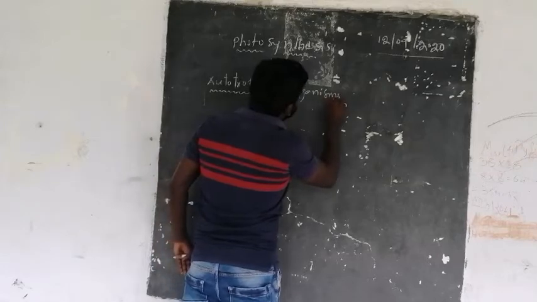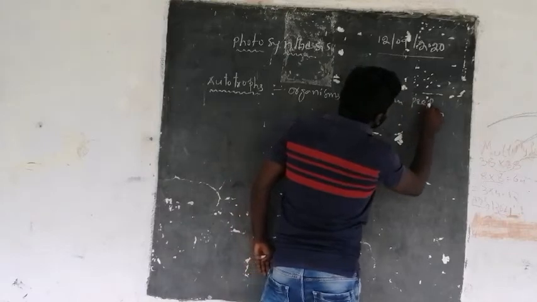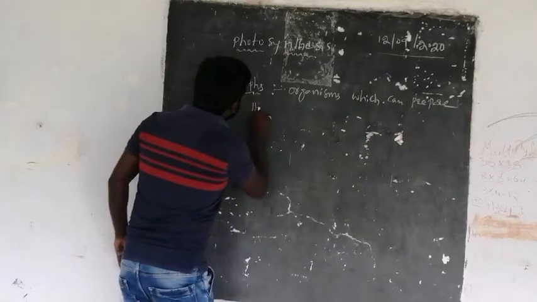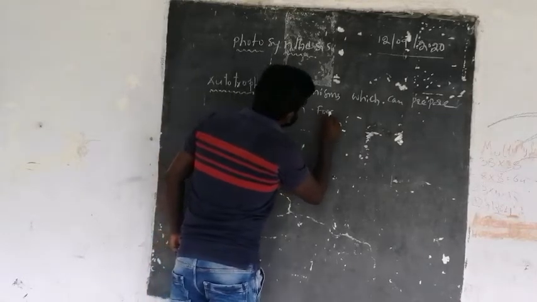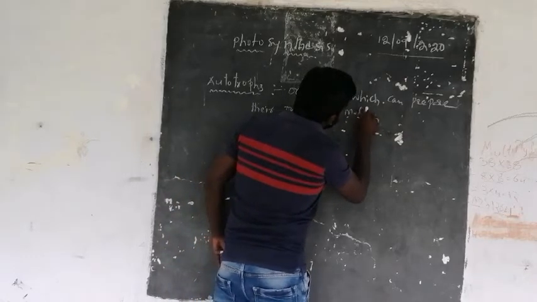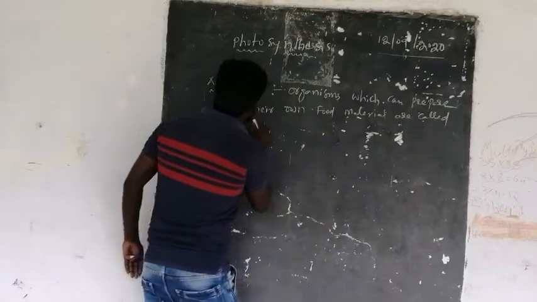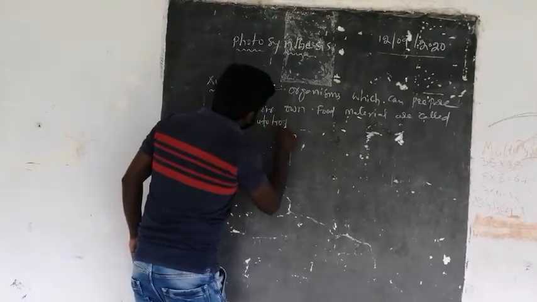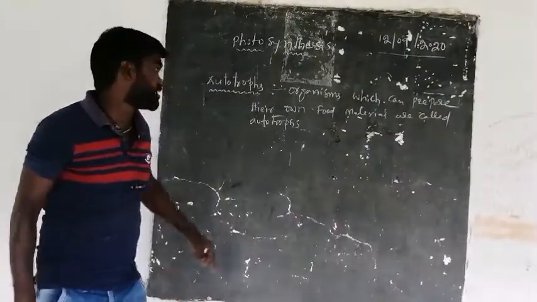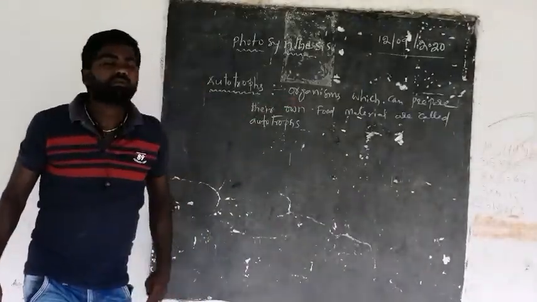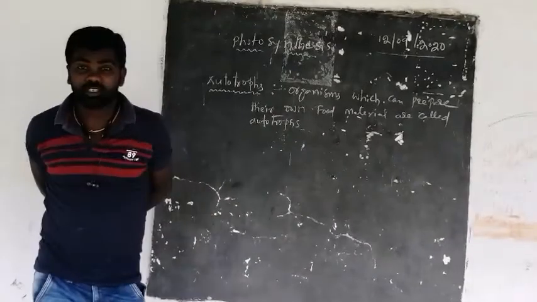The organisms which can prepare their own food material are called autotrophs. Autotrophs are the green plants.